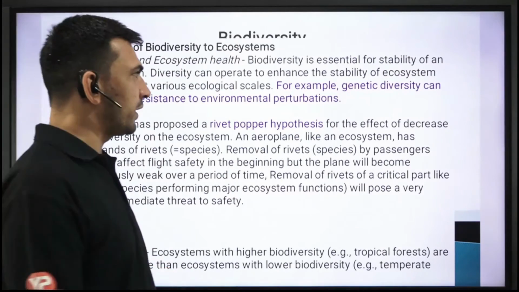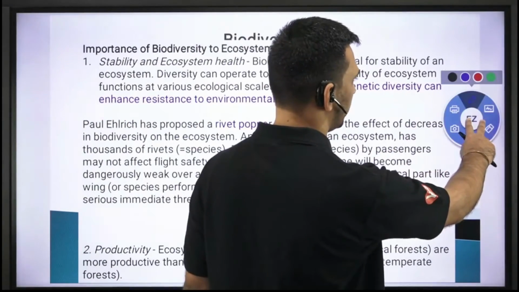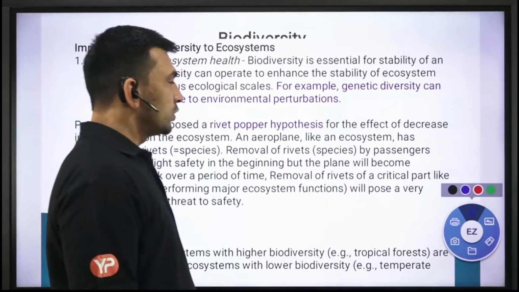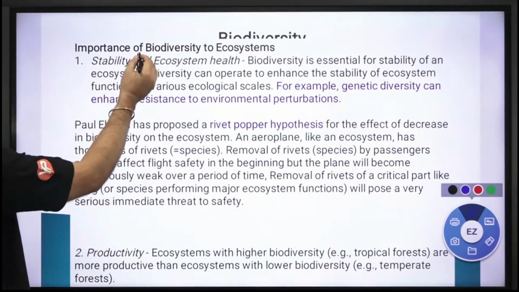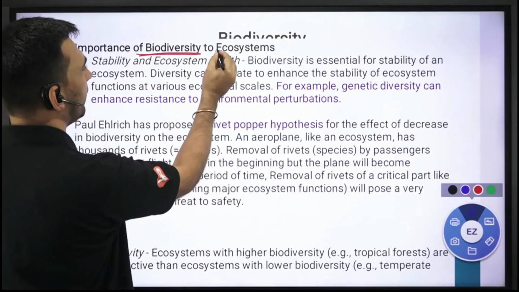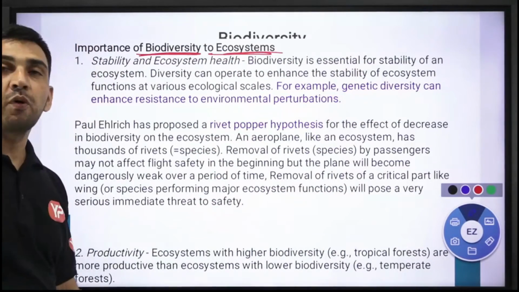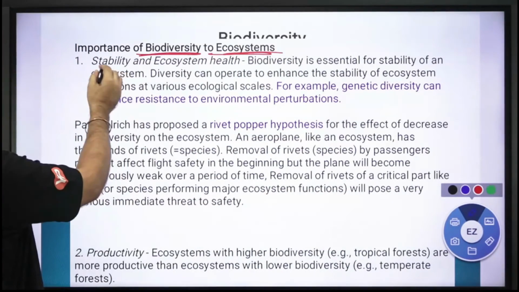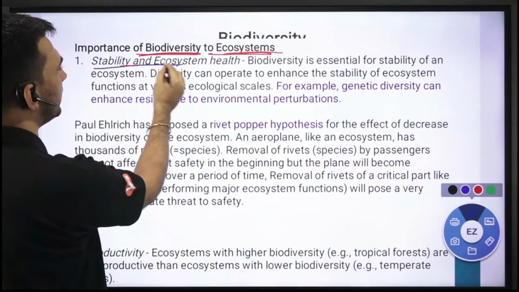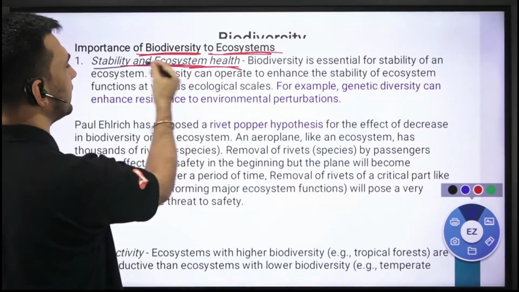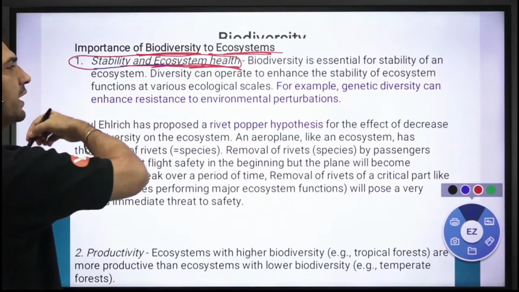And productivity part is the second part that we will discuss. Okay. So you can just say biodiversity किसी भी particular ecosystem के लिए importance क्या है, right? First we say that it brings stability to the ecosystems and brings health, that makes that particular ecosystem healthy, right?